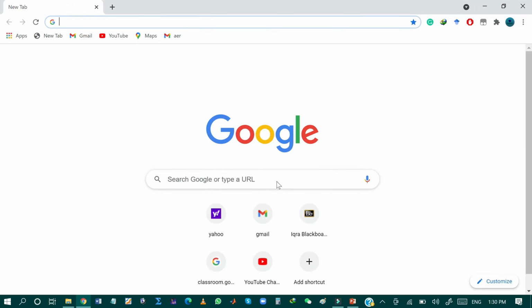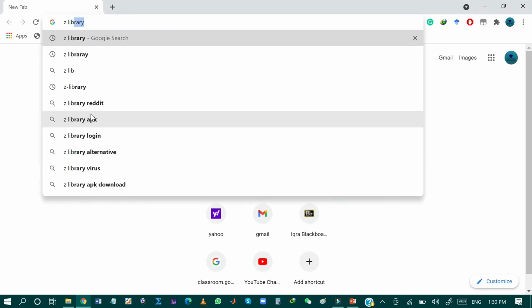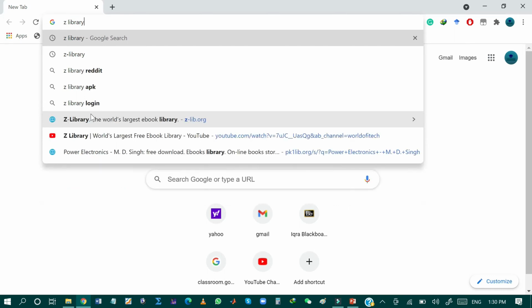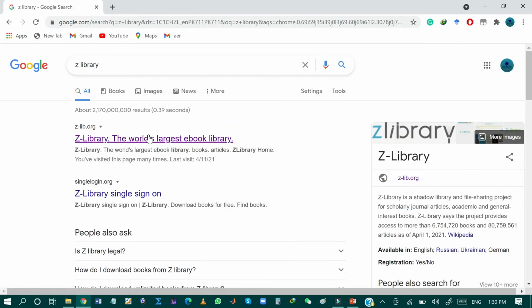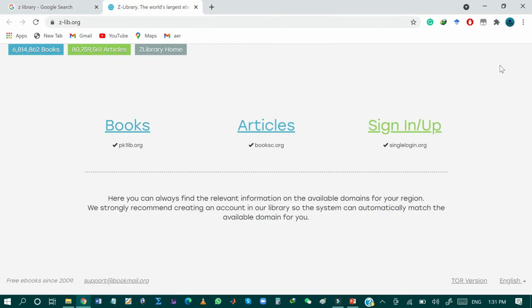Now I will show you how you can download a book or article from Z Library. So just write Z Library in the search bar and then click on the first option, that is Z Library, the world's largest e-book library. As you can see, this is the front view of Z Library. You can search for a specific book. You can also search for an article. And furthermore, you can sign up to have some more features.